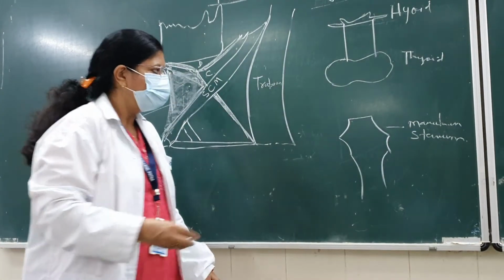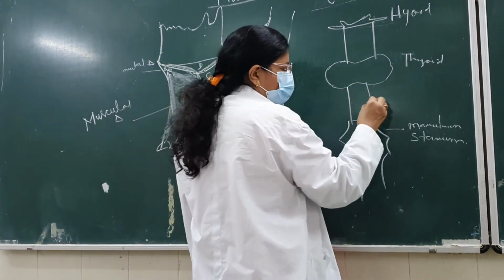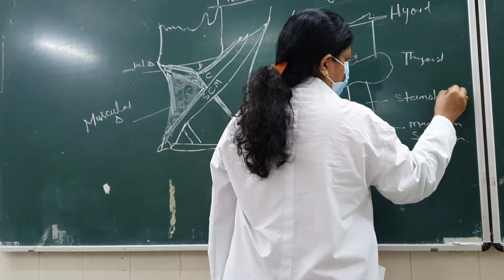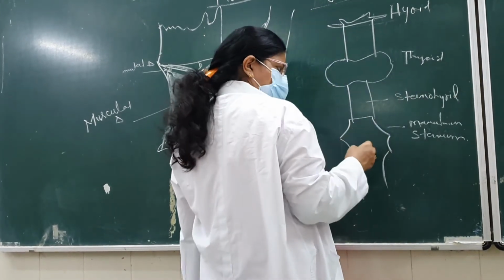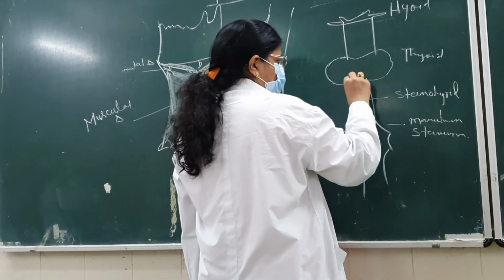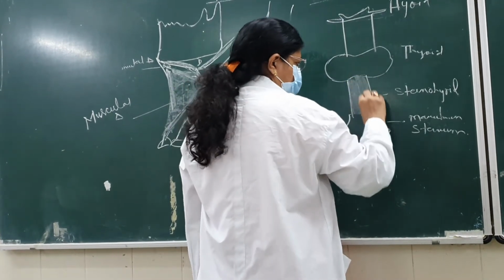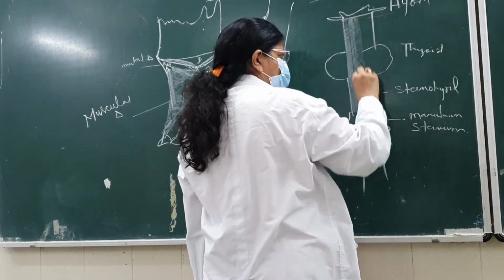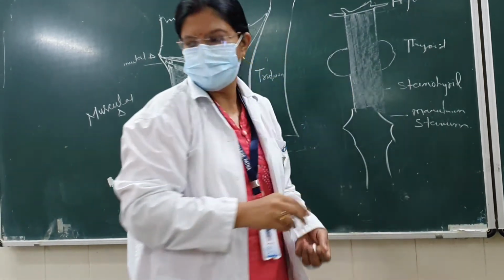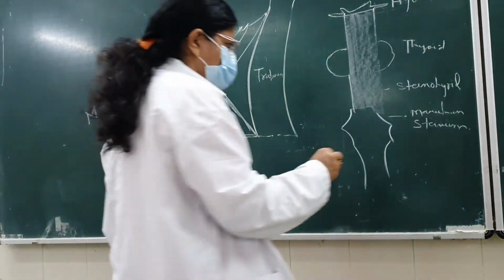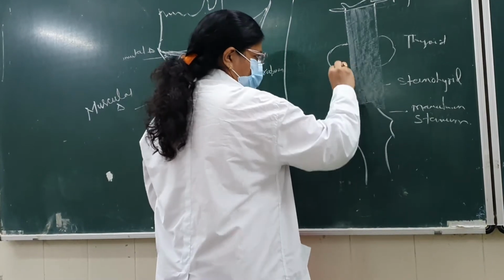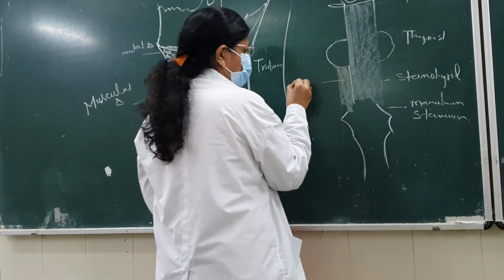Okay, so what will be there? Here will be your sternohyoid. Sternohyoid will be till here. I will make from here to here the sternohyoid. Then in another color we can make the sternothyroid. This will be the sternothyroid.